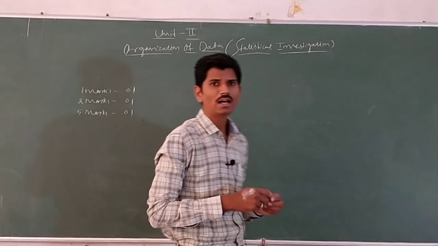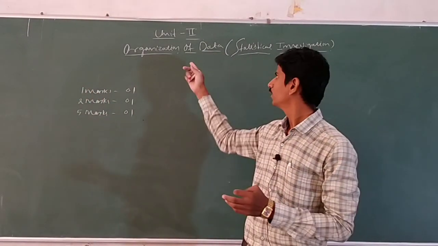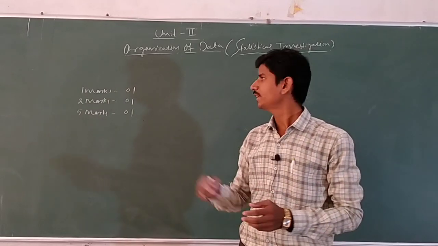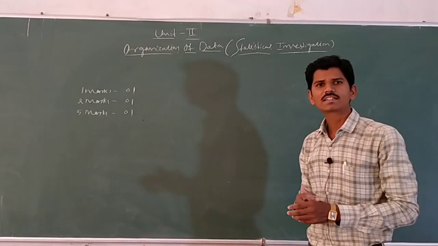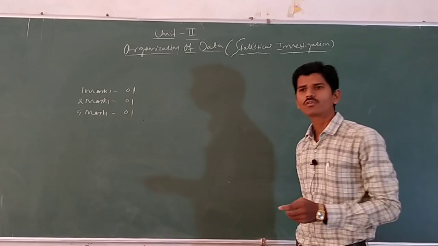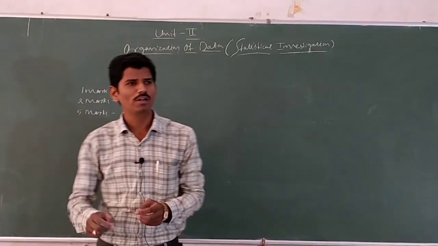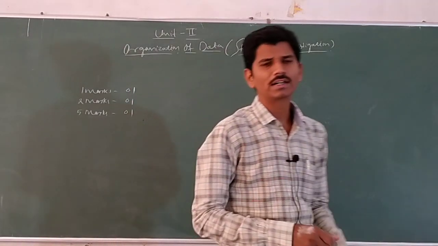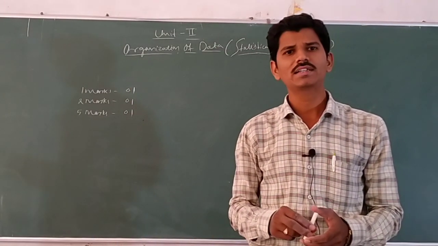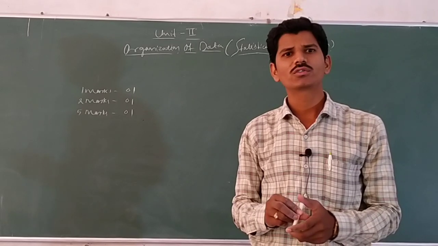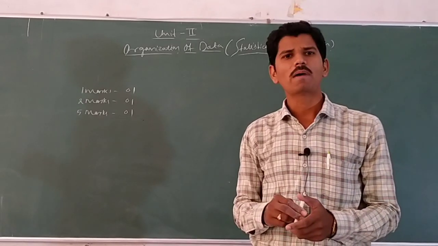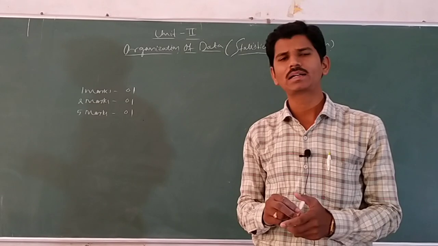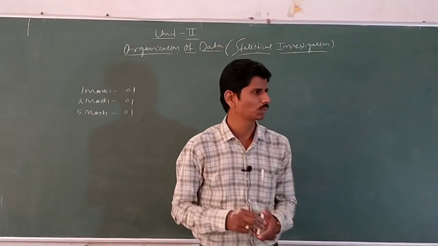The first chapter is introduction to statistics. Second is organization of data. Third is classification and tabulation. Fourth is diagrammatic and graphical representation. Fifth is analysis of univariate data. Sixth is analysis of bivariate data. Seventh is association of attributes, and eighth is interpolation and extrapolation.